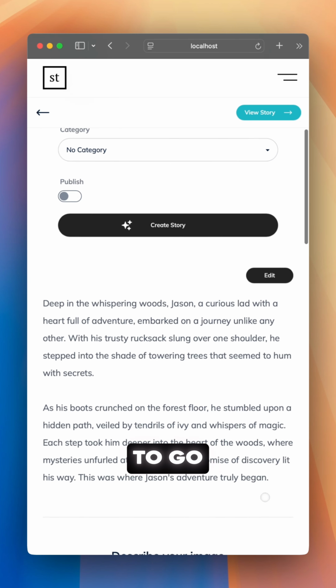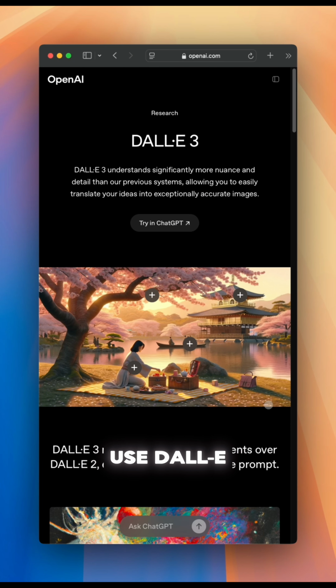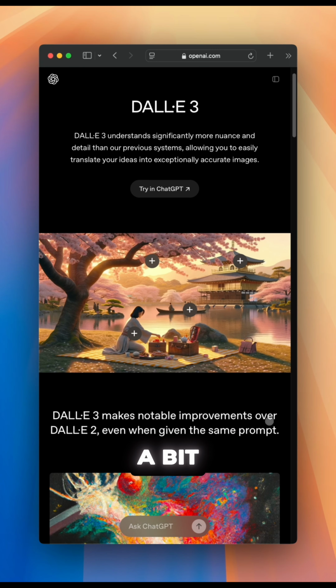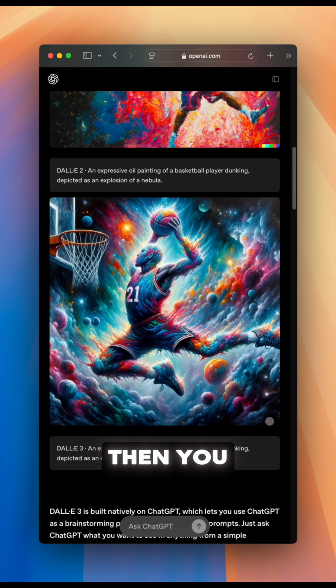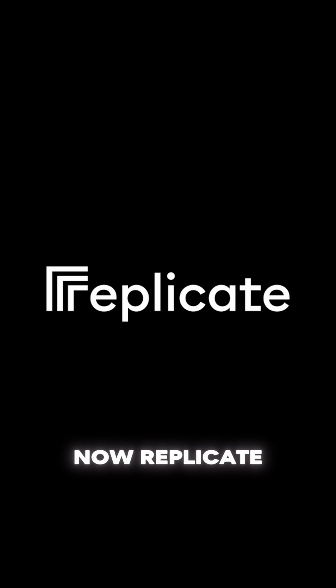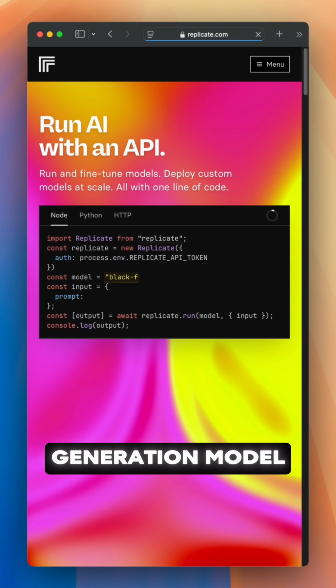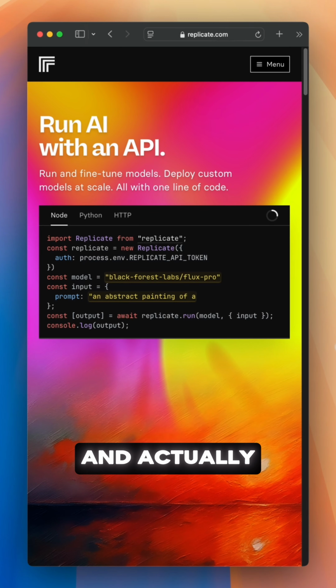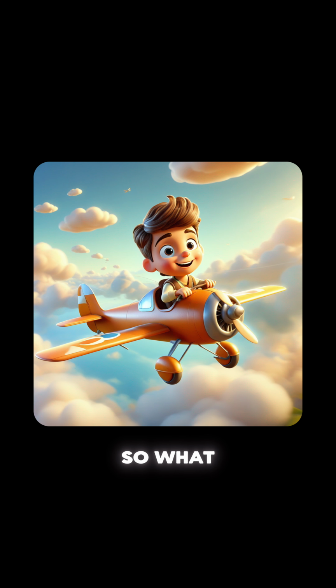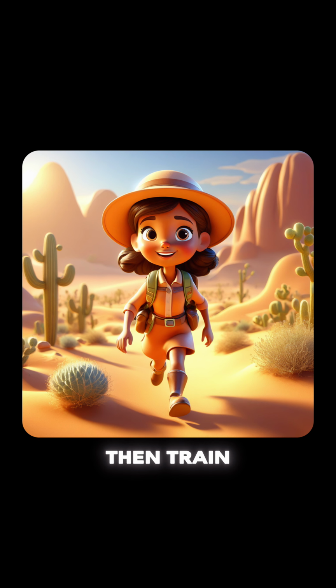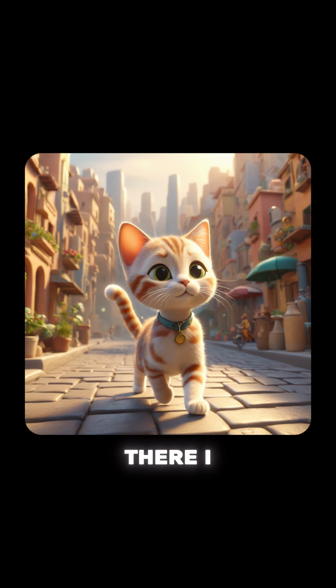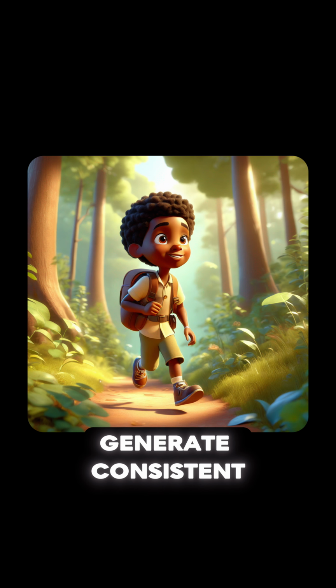Next, I wanted to have images to go along with the story. For this, I initially used DALL-E. Now DALL-E can be a bit hit and miss sometimes, so if you want consistent looking images, then you can use a service called Replicate. Now Replicate is great because it allows you to use an image generation model like Stable Diffusion and actually train it with your own custom images. So what I did was took the best images that Stable Diffusion produced, used those images to then train the model on Replicate, and from there I was able to use Replicate to generate consistent looking images for each of the stories.